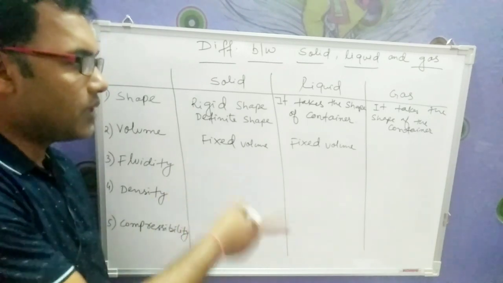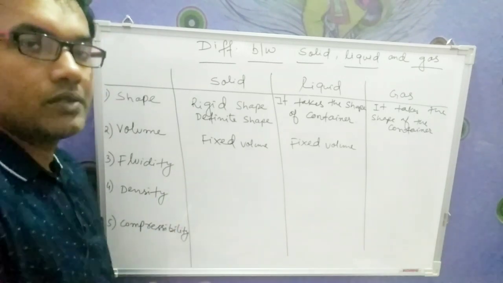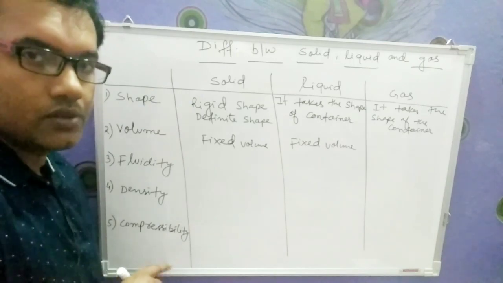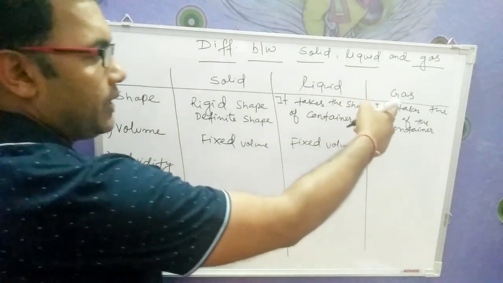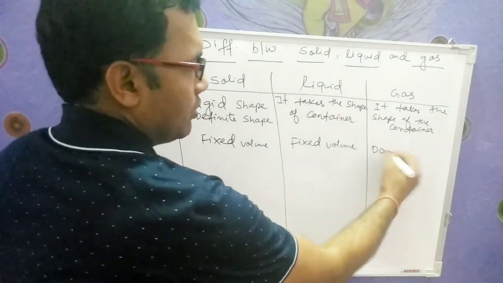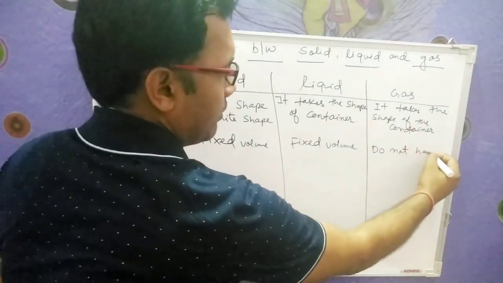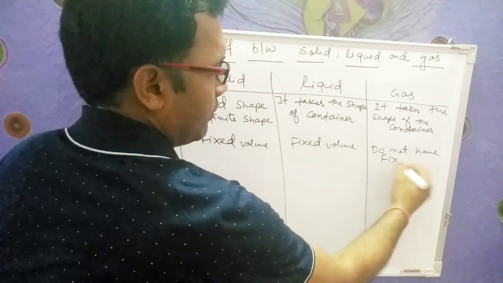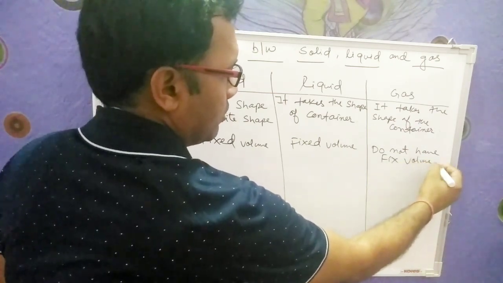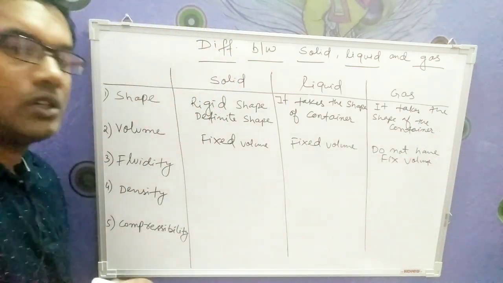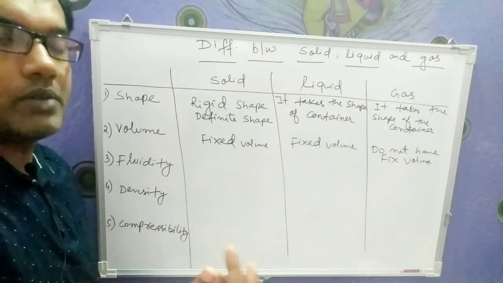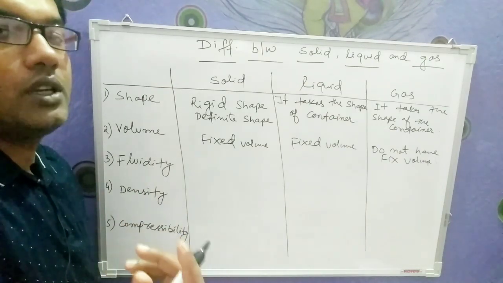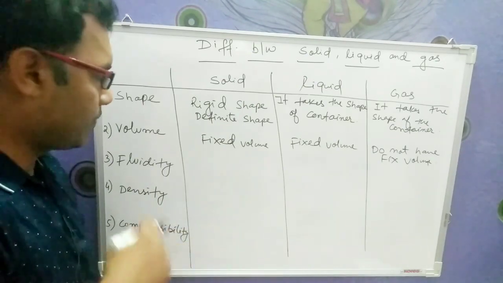So after completing the difference between solid, liquid and gas, we'll be coming to that topic only, so don't worry. Third one is, for volume, gases do not have fixed volume. Okay, it takes the volume of the container it occupies, so that will be its volume, but it will not be fixed.